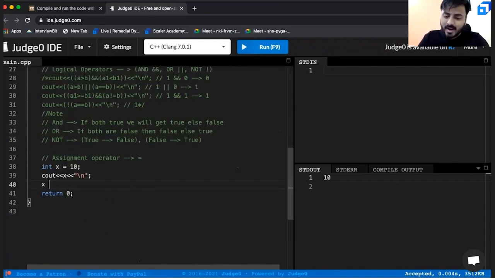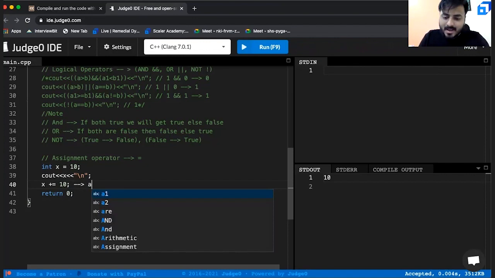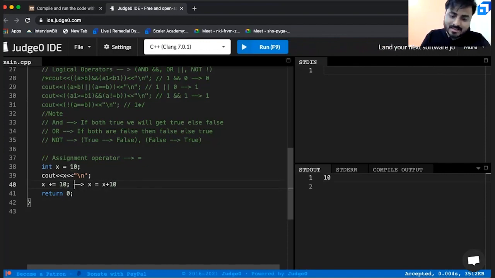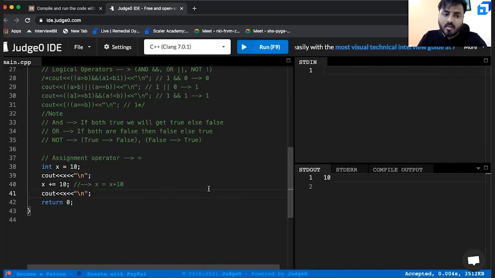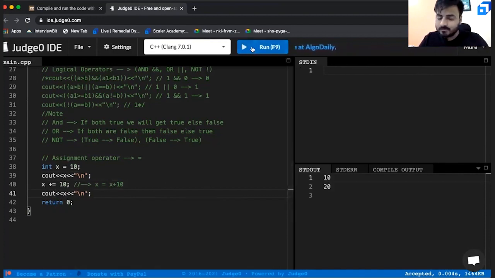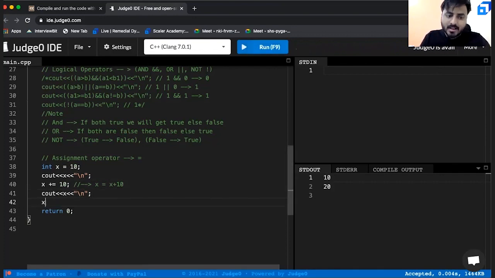You can simply write x plus equals to 10. Now your immediate question is, what in the world is the meaning of this? It is indirectly the same as x equals to x plus 10. Both are exactly the same. Well, how can we cross verify? Simple. Let us print x. Now if both are the same, the output should now be 20. Let us run. You are getting it as 20. Similarly, you can do it for other scenarios as well.